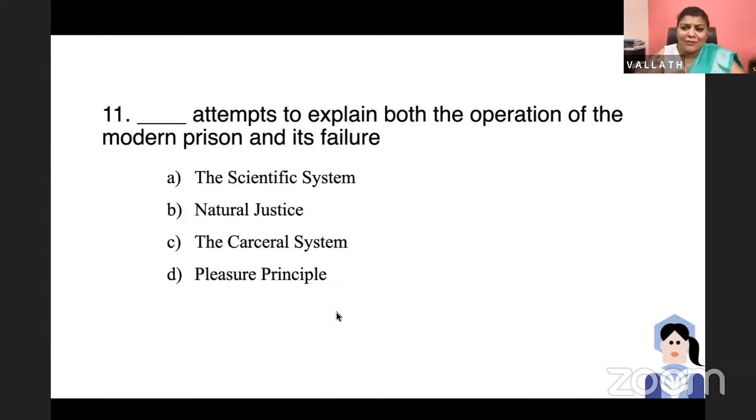This is just an English language question. It is not a high theory question because carceral means prison. In Michel Foucault's concept of panopticon, we talk about the carceral archipelago. Michel Foucault talks about the modern prison as a carceral archipelago in the panopticon. And panopticon is the idea that the modern state is like a prison. An all-seeing central watchtower is there, and it controls everybody by passive violence.